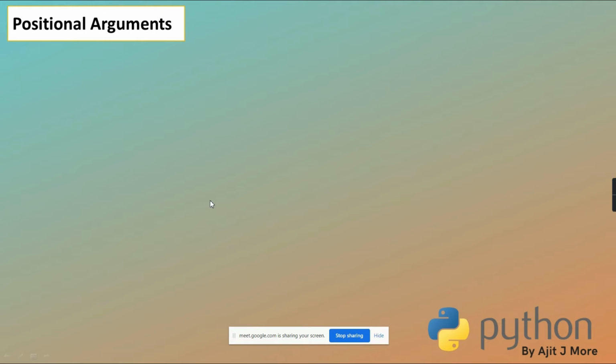The first formal corresponds with the first actual, or the other way you can say, the first actual corresponds with the first formal, second with second, third with third. As there is a 1:1 correspondence, the position of your actual matters. If the order of actuals changes, the result may change. Getting clear? I'll try to show you with an example.